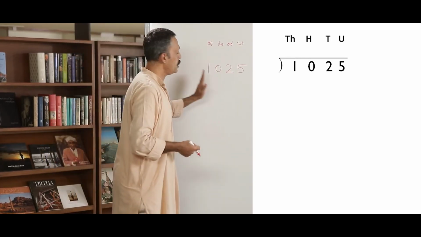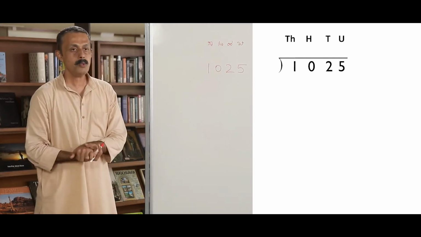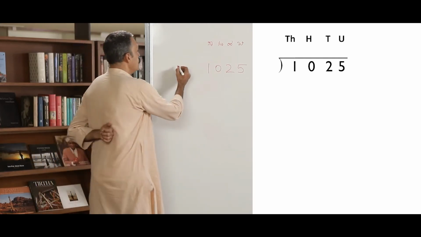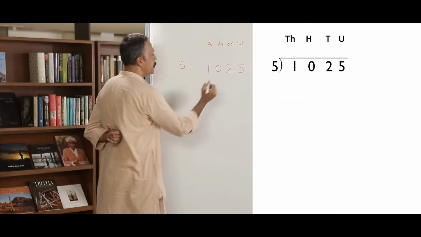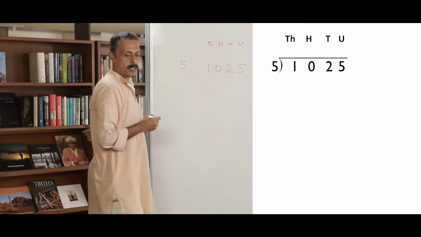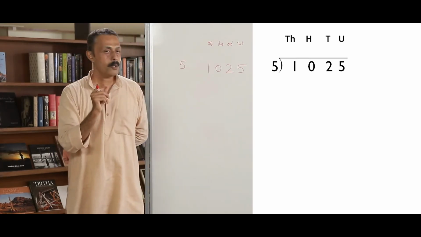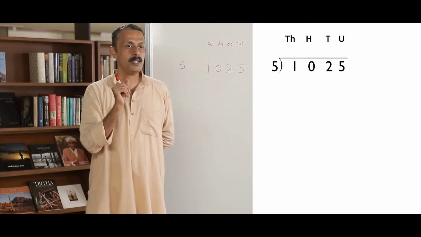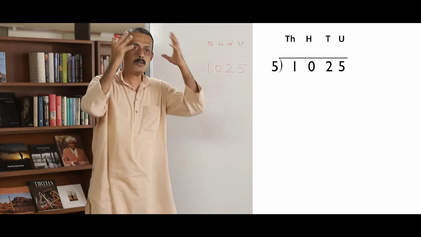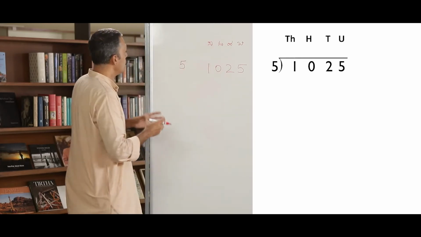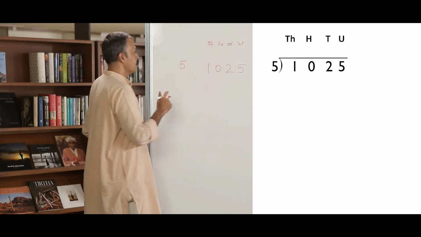We have 1025. Among how many people do we have to share it? We have to share it with 5 people. This is the number of people. This is the amount I have. So, when we begin to distribute, we have the story of the jackfruit. Everyone knows it. First, we put down the heaviest item. That is, we have to begin dividing from the biggest place.